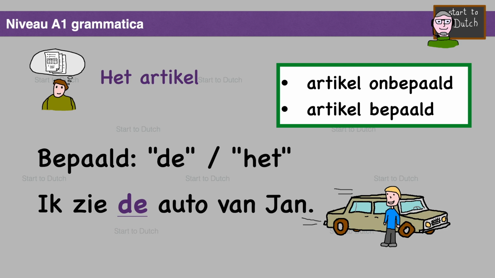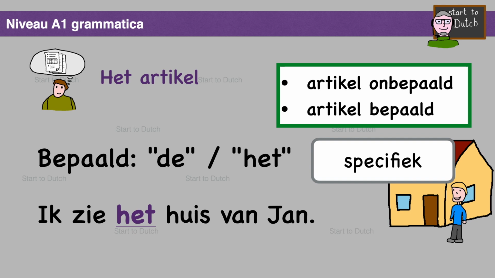Then there are also the definite articles, de and het. For example, in this sentence, ik zie de auto van Jan. Here I do have concrete information about the car. Specific information. It is not just any car, but specifically Jan's car.